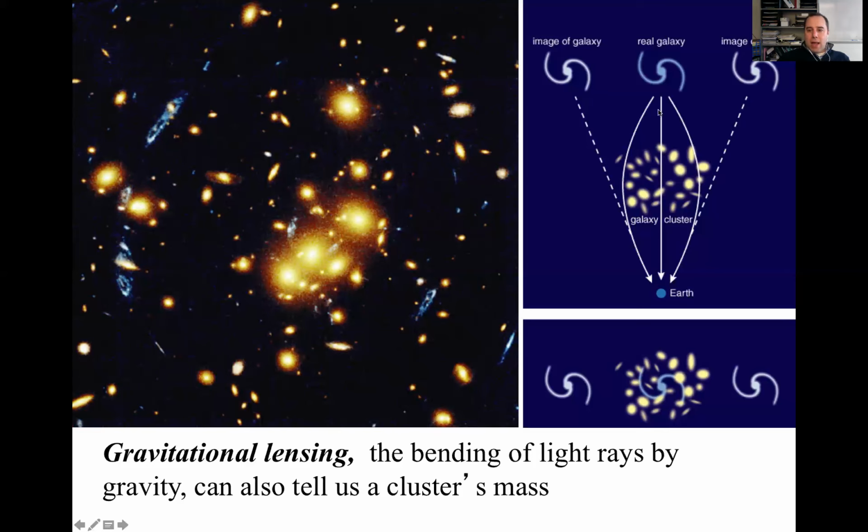You've got the real galaxy whose light passes straight through, and then you've got some light from this galaxy that would have gone in this direction, and some light of this galaxy that would have gone in this direction that get bent, right? Gets bent around this galaxy cluster, and so we see another image of this galaxy. When we're looking back on the Earth, it looks like it's here, and it looks like it's here, but these are actually the same galaxy, and we can do redshifts, and they have the same redshift, and they have all the same properties. We can actually measure it. It is the same galaxy. We're just seeing it 3 different times.